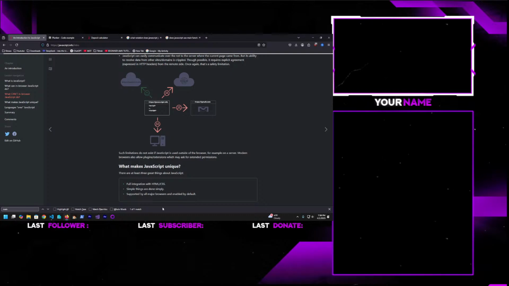Such limitations do not exist if JavaScript is used outside of the browser, for example, on a server. Modern browsers also allow plugins, extensions, which may ask for extended permissions.